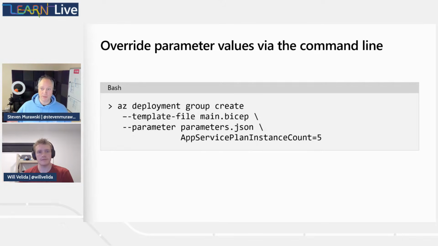Another area where this might come into play is if I'm passing in a secure value, right? I might want to pass it, but I don't want that declared in my parameters file. And if you don't want to use Key Vault, and the technique that we'll show you in a little bit, I could potentially provide a secure value as an override through there.